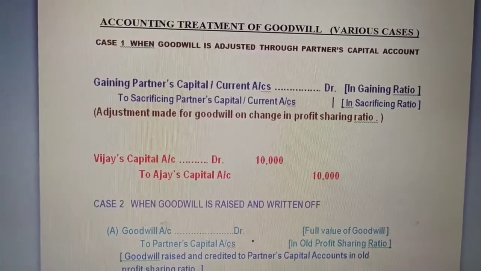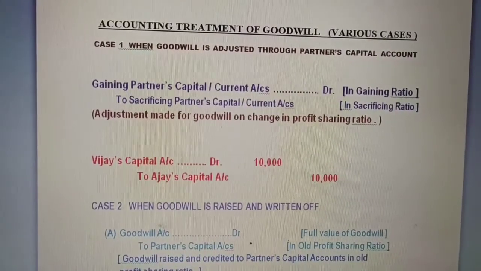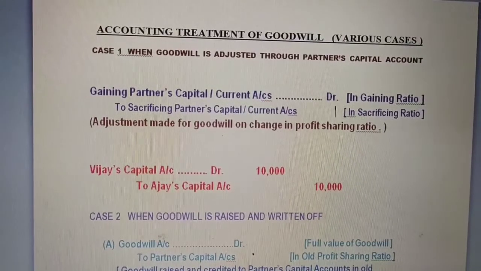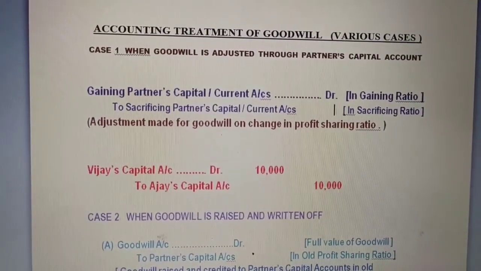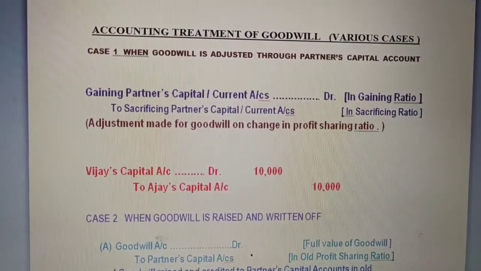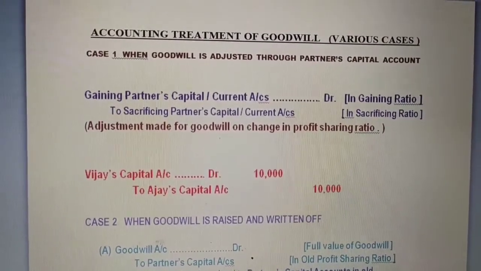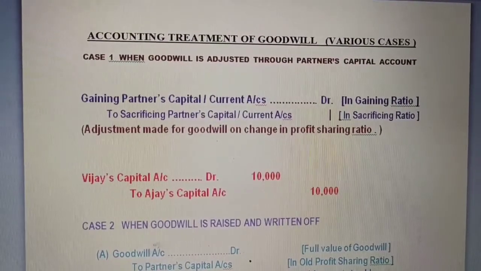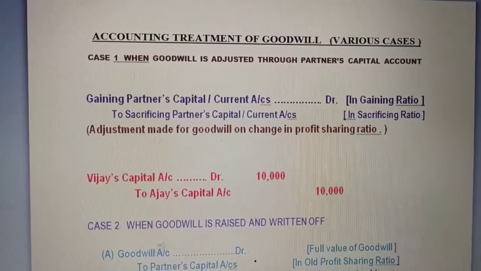In this class, we are going to discuss the accounting treatment of goodwill, various cases. You can see the first case, when goodwill is adjusted through partner's capital account. Students, for this case, we need to take the previous example. In the last class, we discussed the compensation, how the compensation is given to the sacrificing partner. So let's take the same example.